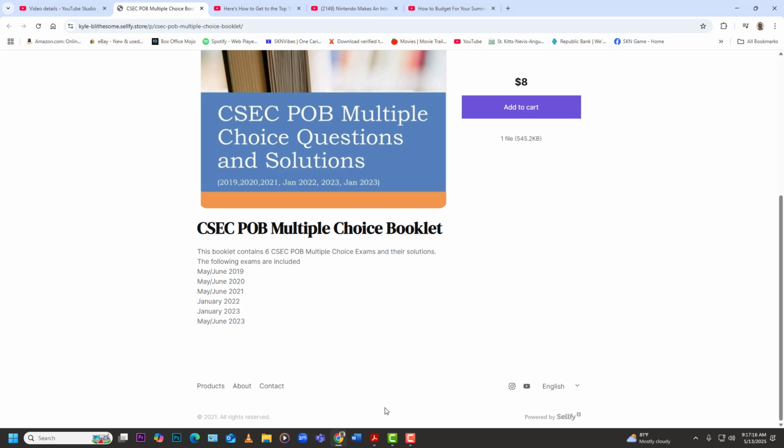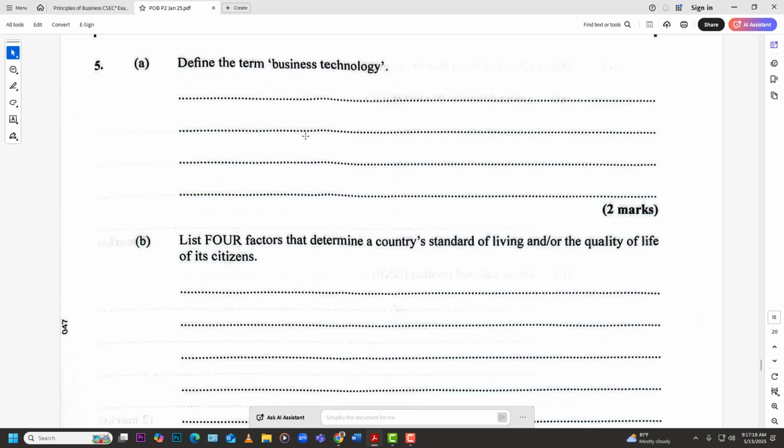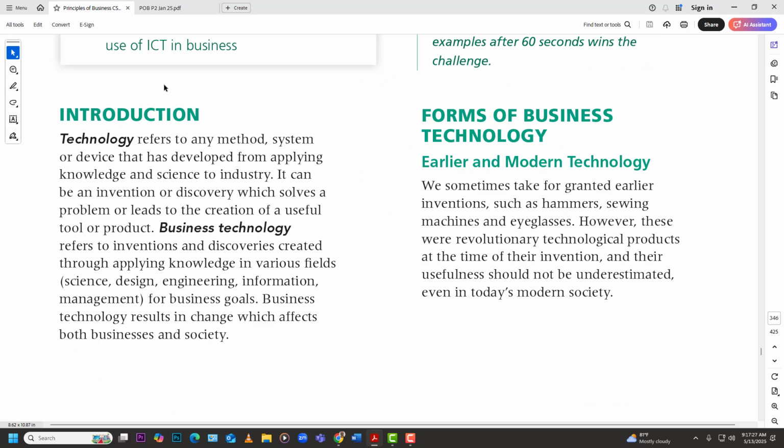So let's jump right into today's question. Question 1. Well, A. Define the term business technology. And you will realize that, man, our textbook is so handy, right? It has in most of what we are looking for. It can almost answer these questions verbatim.